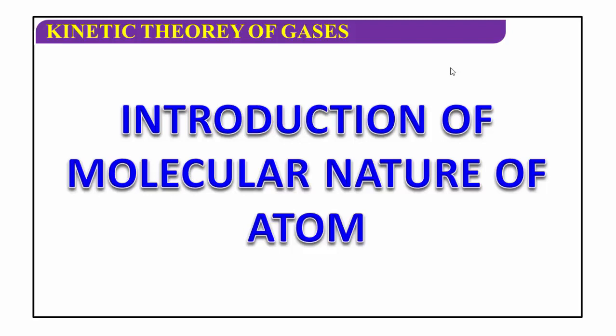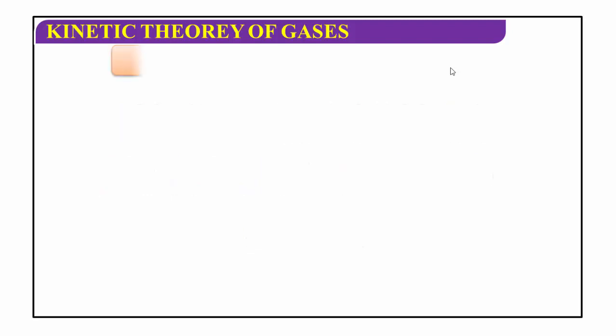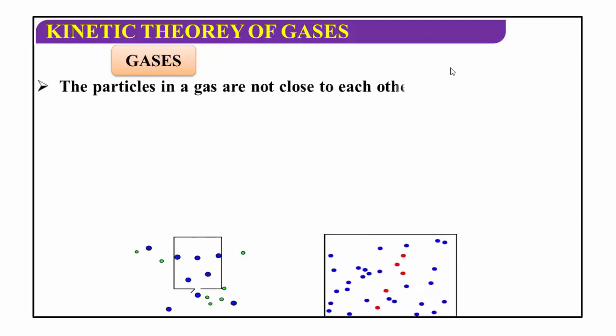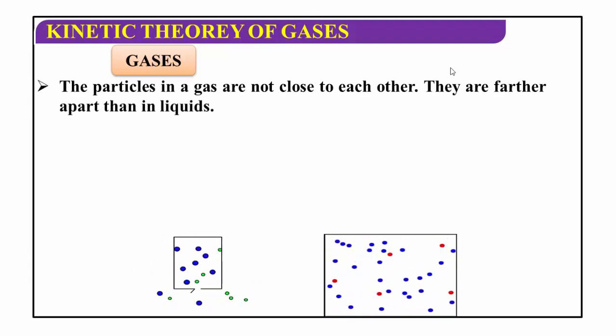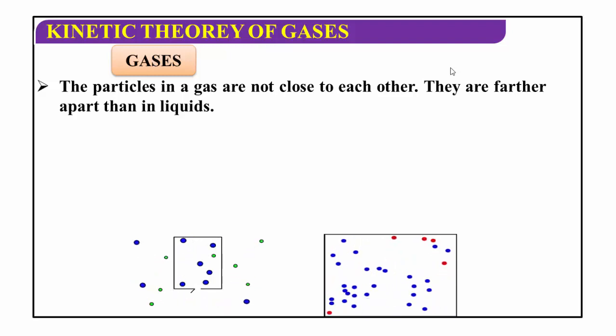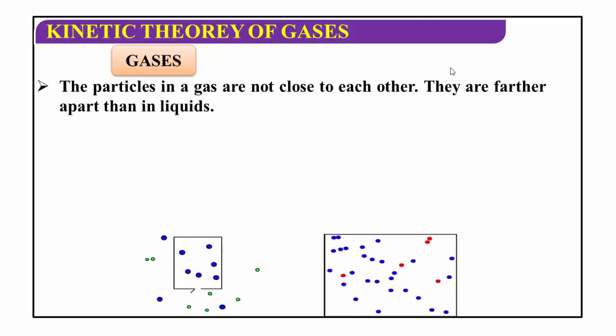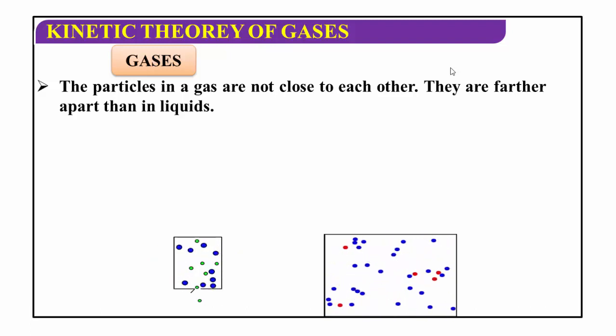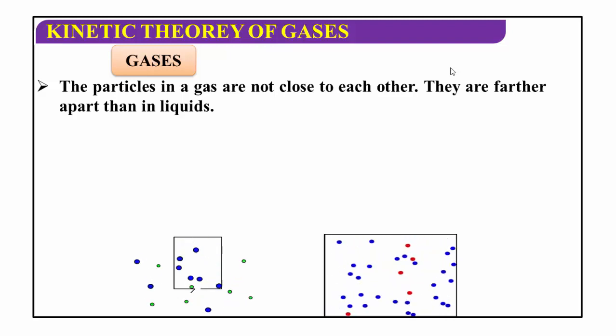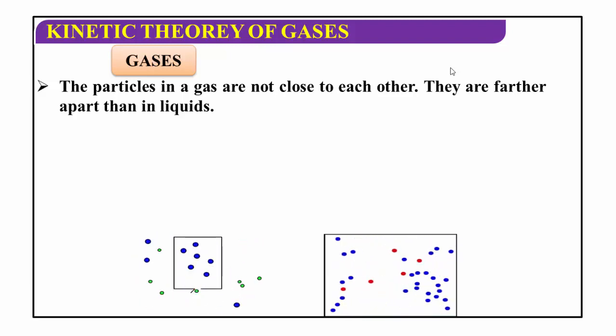Here is the introduction of the molecular nature of matter, about the gas molecules, or in case of gases, how the atoms behave. In case of gases, the particles are not close to each other. They are freely bound to each other. They are farther apart than in liquids. In case of solids, they are closely arranged. In case of liquid, they are freely arranged. But in case of gases, they are loosely arranged.